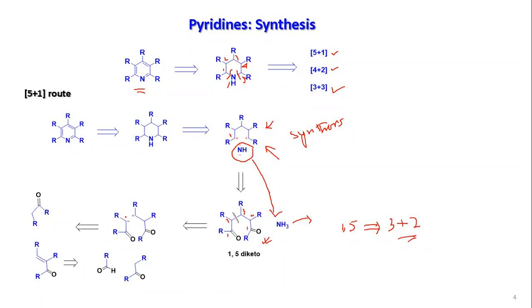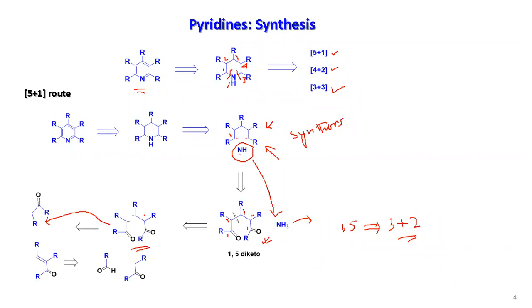So the opposite one has to have a positive charge. These two are synthons. So what will be the corresponding synthetic equivalent? For the negative charge alpha to carbonyl, you can just have the proton, because you can easily abstract the proton to generate a negative charge alpha to carbonyl. So that corresponds to this one.